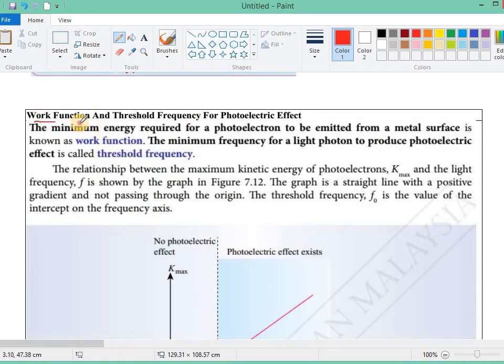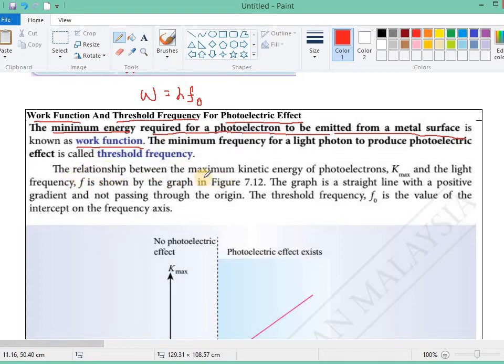Okay, so work function and threshold frequency for photoelectric effect. The minimum energy required for a photoelectron to be emitted from a metal surface is known as the work function. We already learned how to calculate the work function just now. W, the work function, will be equal to the Planck constant times the threshold frequency of the metal. The minimum frequency for a light photon to produce the photoelectric effect is called the threshold frequency.